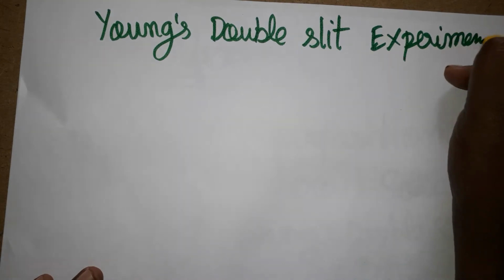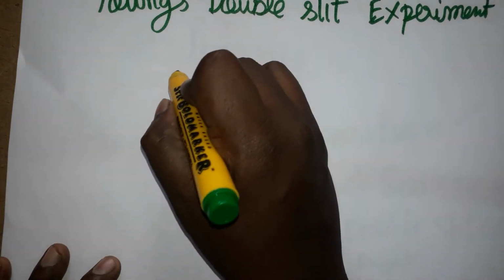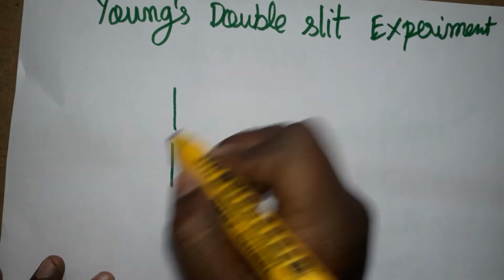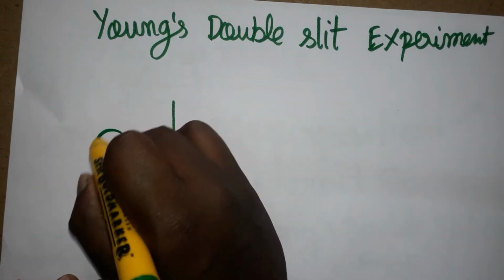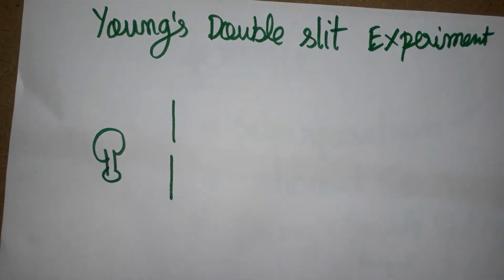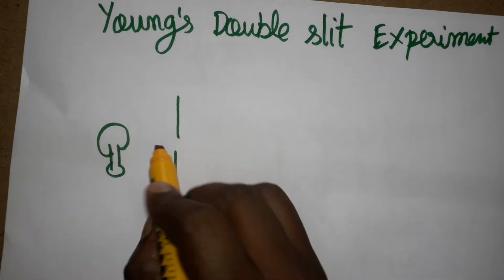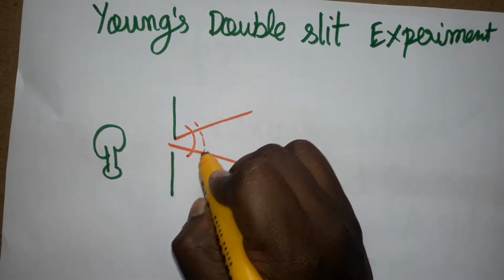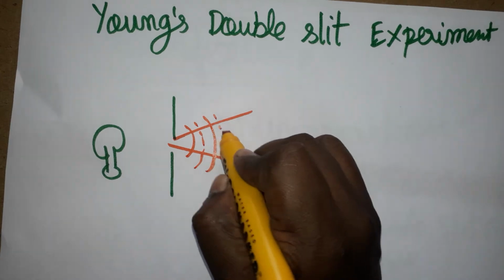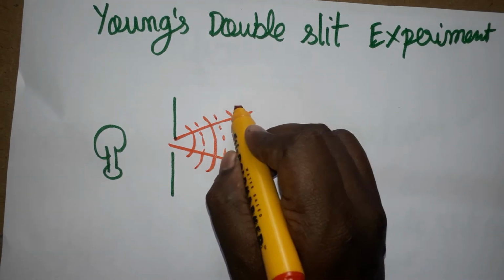See here, I have taken one slit. Slit means a small, fine, narrow hole. Here light is there, so here the source is there. From the source I am going to get a spherical wavefront: crest, trough, crest, trough, crest, trough, like that it is going to come.